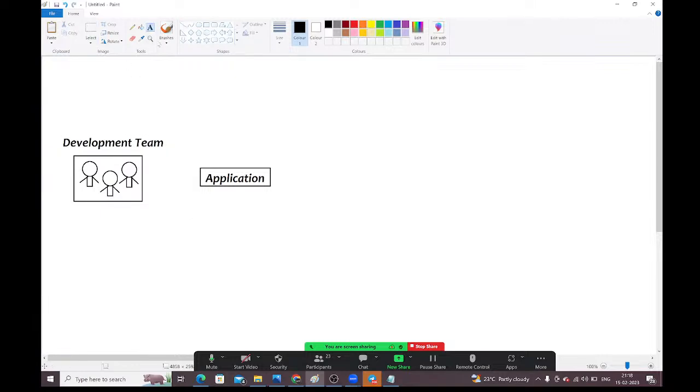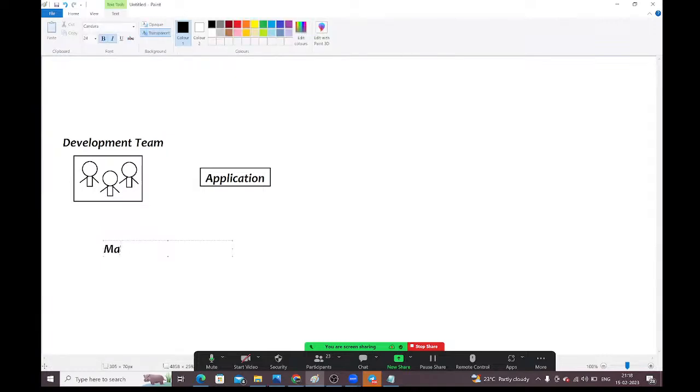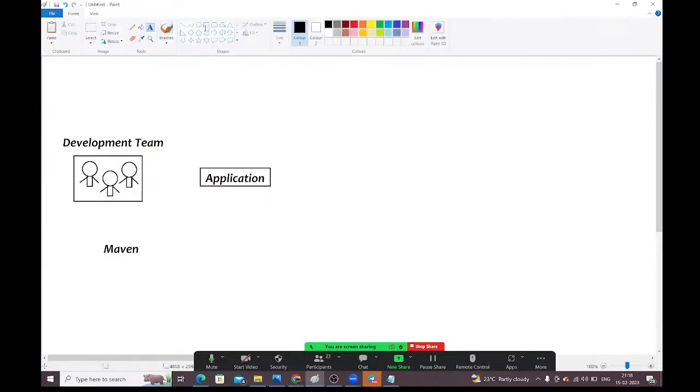See here, we have Maven. By using this Maven, developers are creating the application. Developers are using Maven software to create this application.